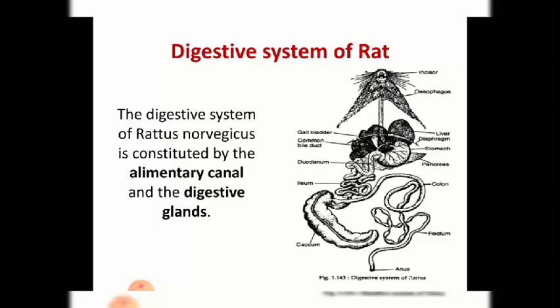Now, what are the parts of a tooth? A tooth is made up of two parts: crown and root. The crown is the upper part and the root is the lower part. The crown is visible, and the root is embedded inside the jaw. We all know dentine and enamel. Dentine gives the white color, and enamel is the hardest part which gives function to the teeth. So this is about the different parts of the buccal cavity.